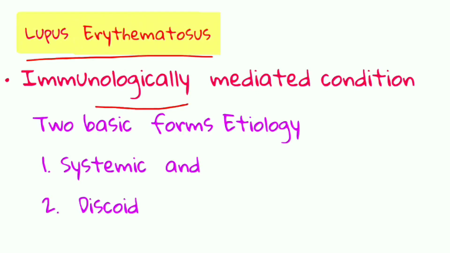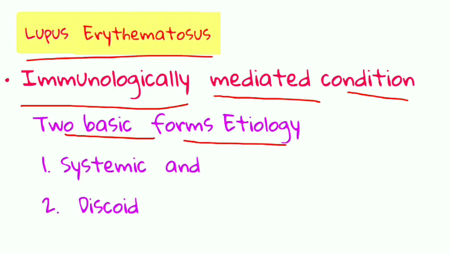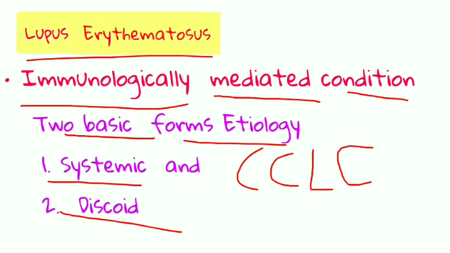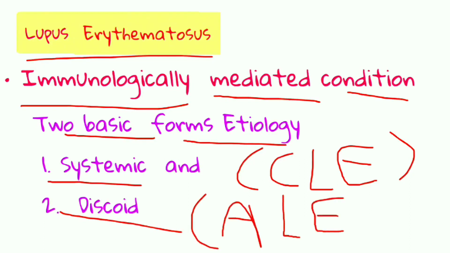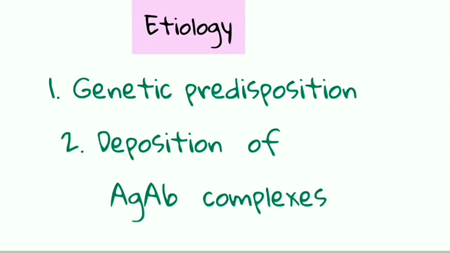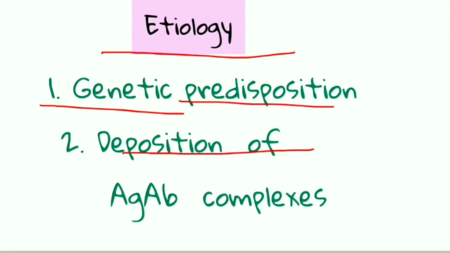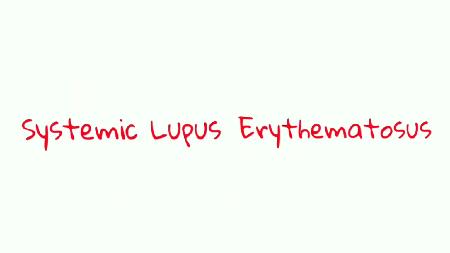It is an immunologically mediated condition which occurs in two basic forms according to the etiology, that is systemic lupus erythematosus and discoid lupus erythematosus. Systemic lupus erythematosus is also called chronic lupus erythematosus, and the discoid is also called acute lupus erythematosus. So this is the alternative name. Now let us see the etiology of lupus erythematosus. It can be due to genetic predisposition and also due to deposition of antigen-antibody complexes into the lesion.